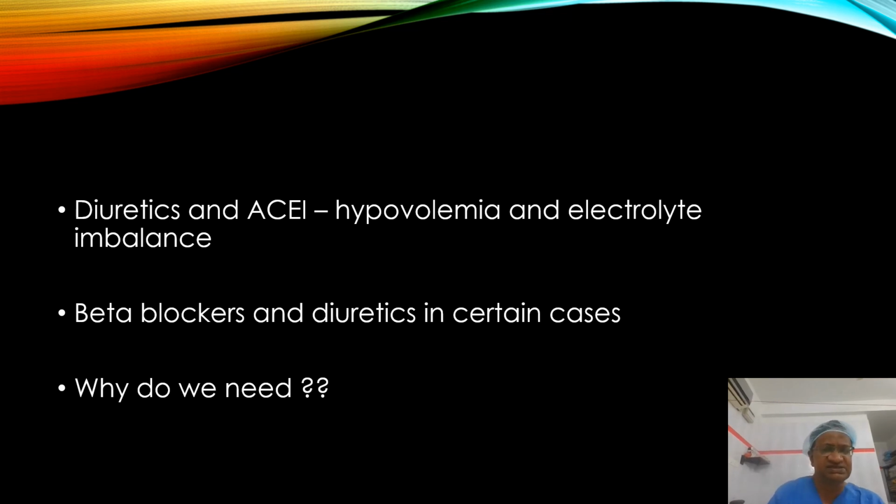The problem is diuretics and ACE inhibitors. They can cause hypovolemia and electrolyte imbalance. These two things are very important. Just because we have measured some NT-proBNP and are giving ACE inhibitors and diuretics, as anesthetists we should not forget the problems of these drugs, like hypovolemia and electrolyte imbalance. We can also give beta blockers and diuretics in certain cases.